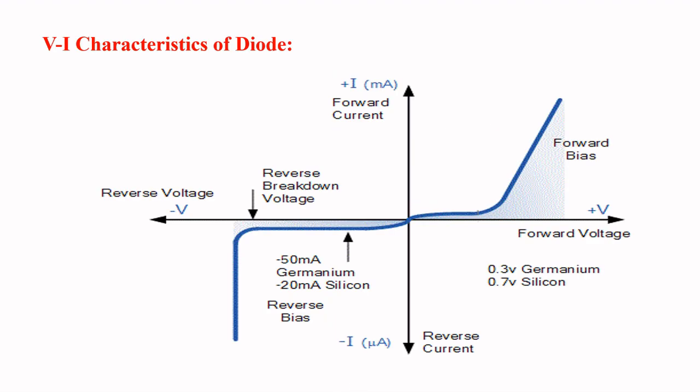The same thing can be represented here: this is the positive voltage and this is the negative voltage on the x-axis, and similarly current on the y-axis. This is the forward biased condition and this is the reverse bias condition. These are the values for the forward breakdown voltage or voltage drop, and these are the currents. For germanium the forward voltage drop is 0.3 volts and for silicon 0.7 volts. Okay, this is about the VI characteristics of the PN junction diode.